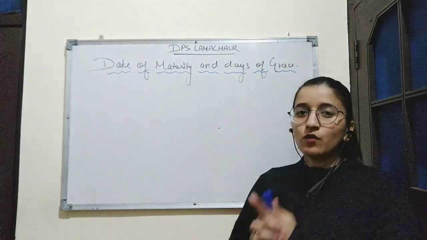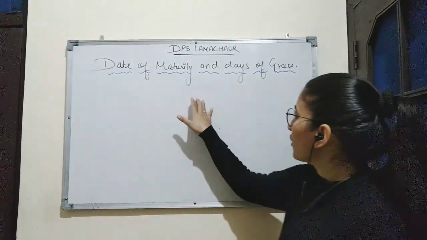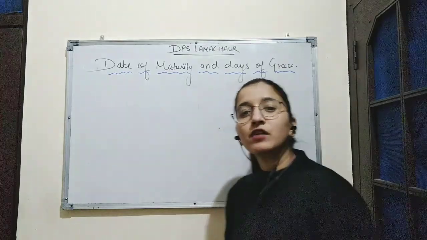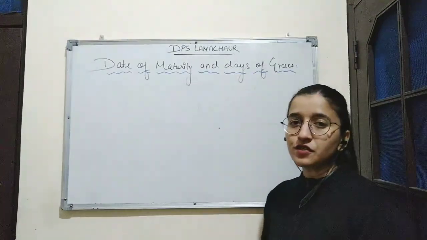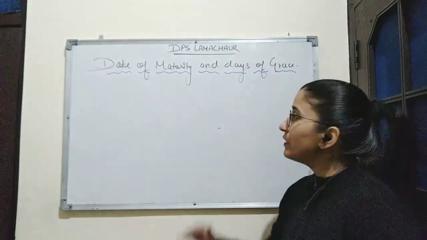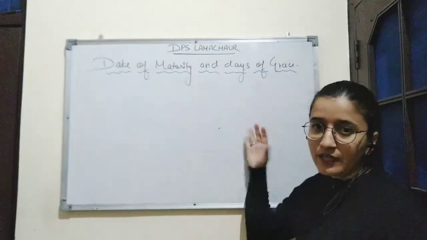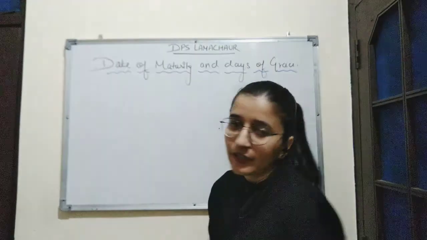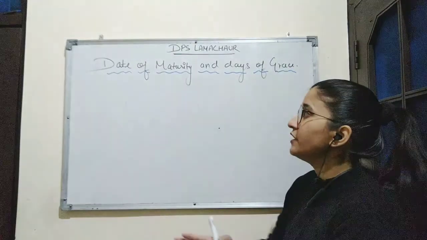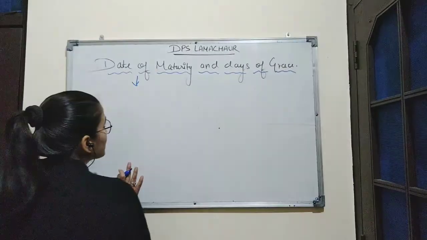Today in this session, we'll be starting with the new topic. The name of the topic is Date of Maturity and Days of Grace. In the previous session, we learnt about bills of exchange, its features, and also about promissory notes and its features. Today, we will study how to calculate the due date or date of maturity and also days of grace. Date of maturity means the date on which the payment of the bill becomes due. It is known as date of maturity, also known as due date.